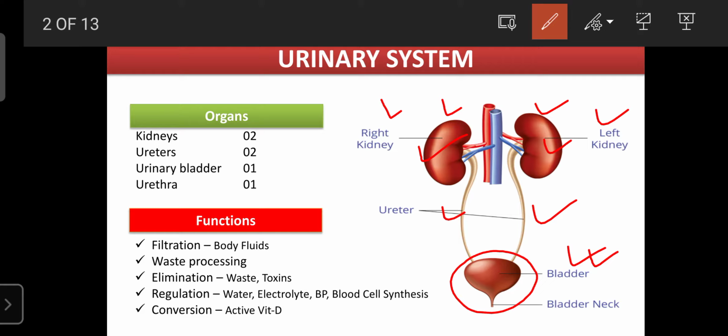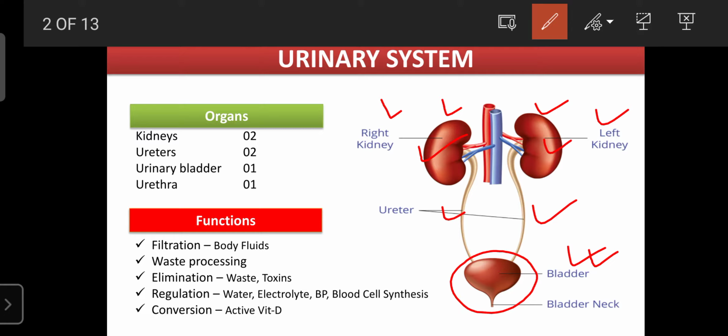When the bladder is completely filled, it creates certain pressure. That is controlled by the autonomic nervous system, that is the sympathetic and parasympathetic nervous system. These mainly control micturition, or urine output. So the bladder acts as the store under the influence of certain hormones, the pressure created by the urine, and the autonomic nervous system.